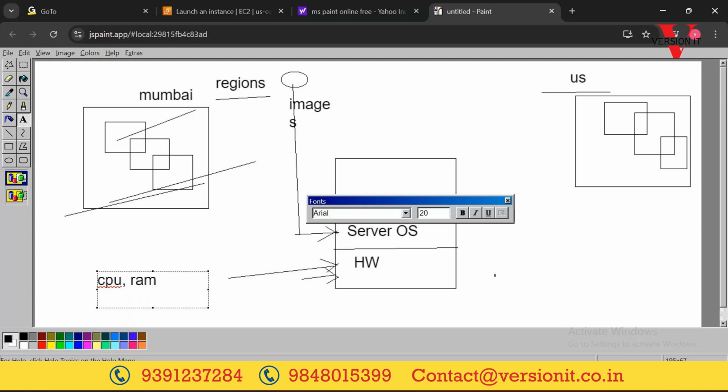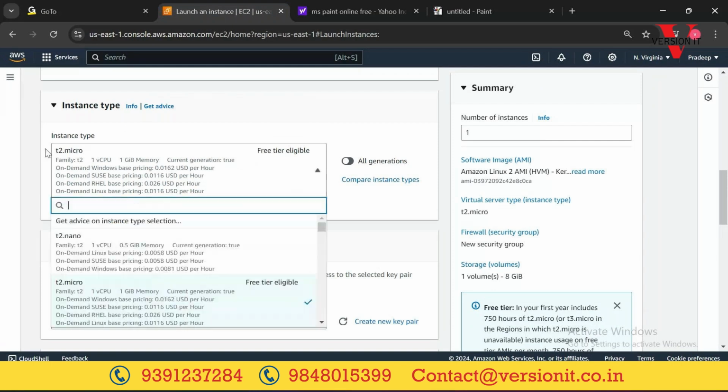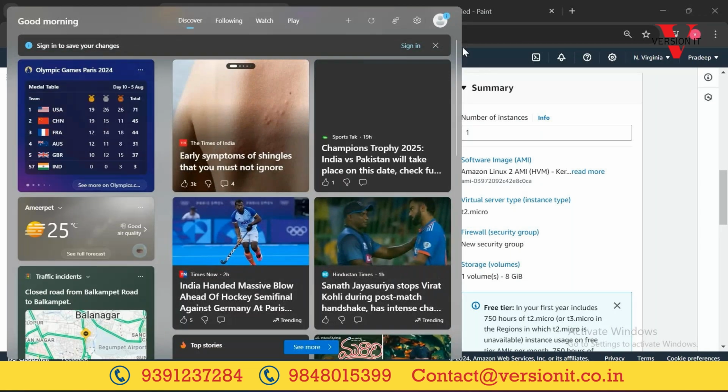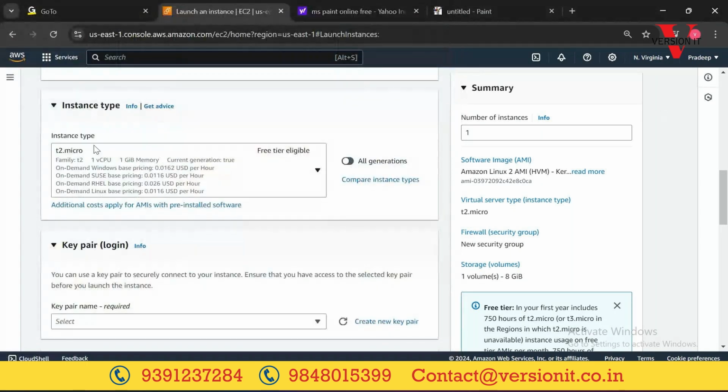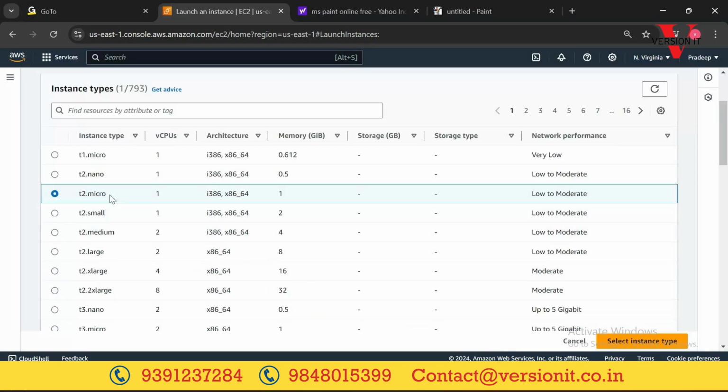Now let's see all the instance types that are available. By default, which instance type is it selecting? The instance name here is T2.micro. It is having 1 CPU and 1 GB RAM. It is available as free tier eligible. Let's see all the instance types. Just click on compare all the instances. Now you can see by default T2.micro is available for free tier.